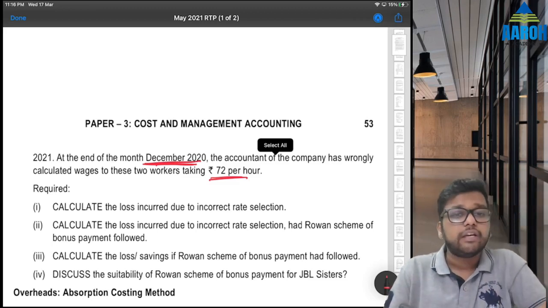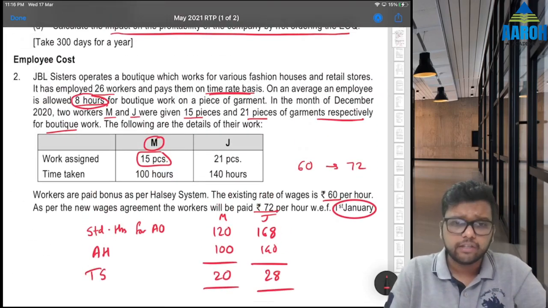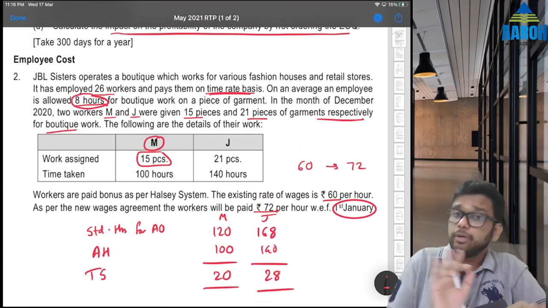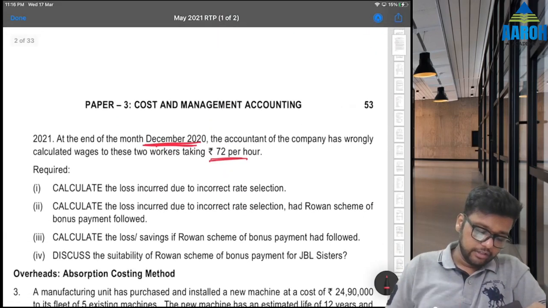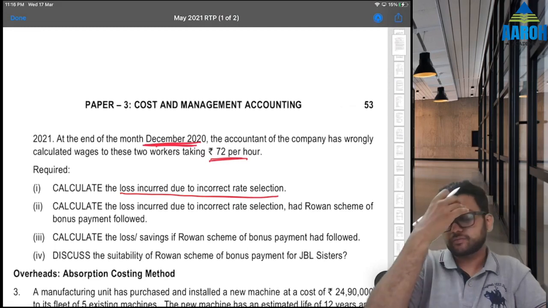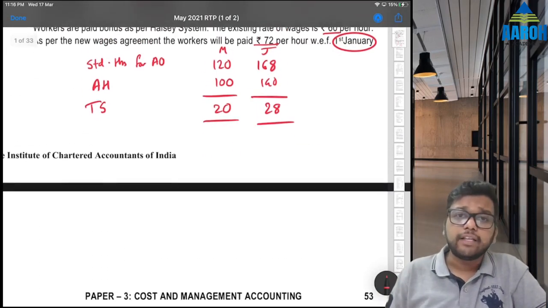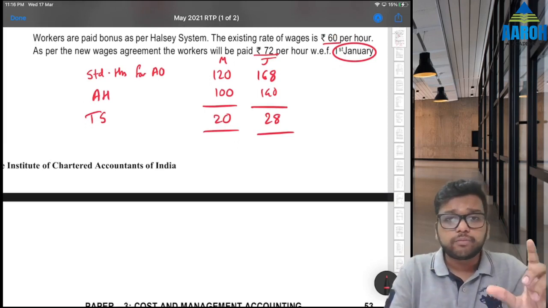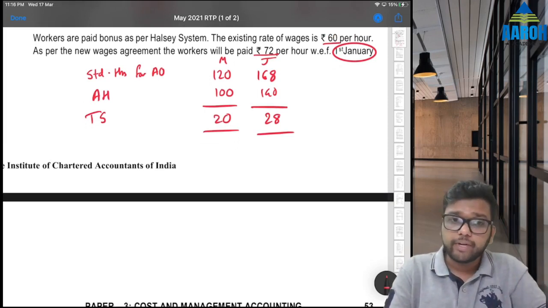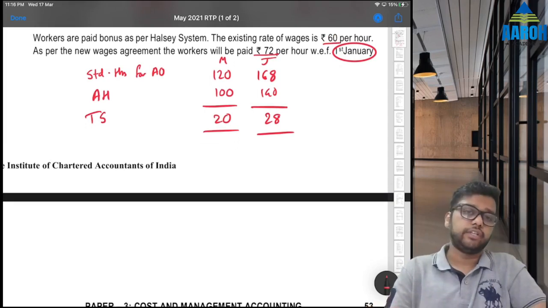Most probably, workers who are working on a per-unit basis will not be able to take it back, right? So assuming that, they are asking to calculate the loss incurred due to incorrect rate selection. Fine. Let's try to calculate. What is the formula of Halsey? The first part is the same: time taken into time rate, plus 50% of time saved into time rate, right?